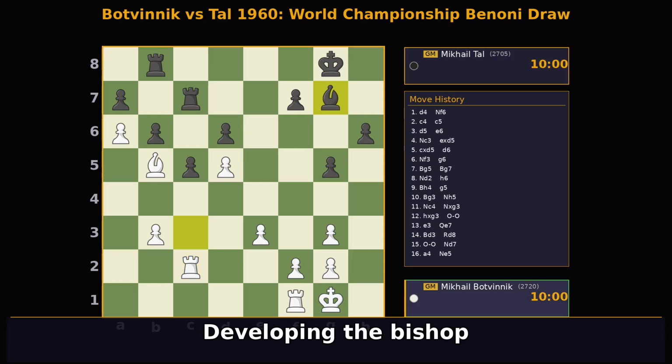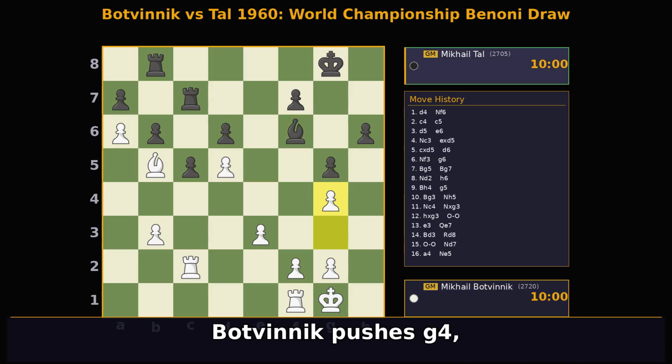Developing the bishop to bg7 would have enabled more plans for white. Tal reroutes his bishop to bf6, aiming for a more active square and putting pressure on white's pawns. Botvinnik pushes g4, expanding on the kingside and creating a pawn storm.